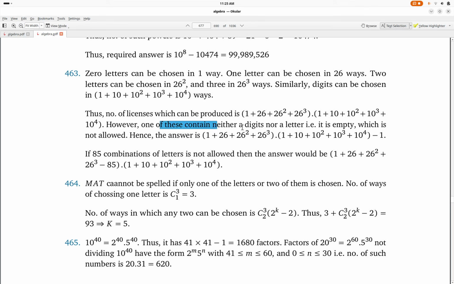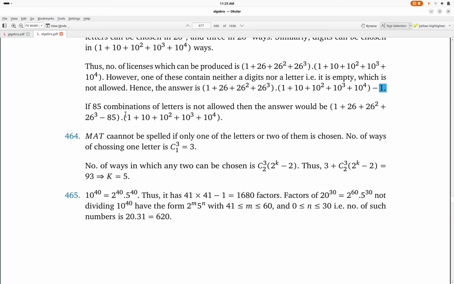However, one of these contain neither a digit nor a letter, that is, it is empty. So our required number is the product minus 1. Now we know that 85 combinations of letters is not allowed, so we subtract the 85 from this again, and then we multiply, and that's how we get our answer.